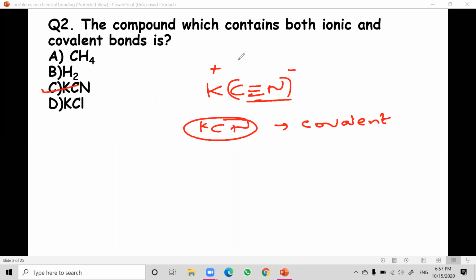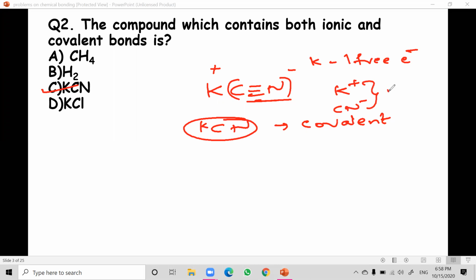I hope it is clear. The formation of cyanide is covalent, and potassium and cyanide combine to form K plus and CN minus, because cyanide gains an electron from potassium, since potassium has one free electron. Potassium loses its electron and forms K plus, whereas cyanide gains that electron and forms CN minus.